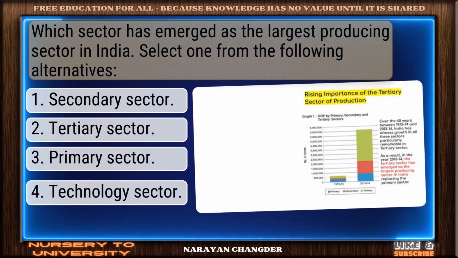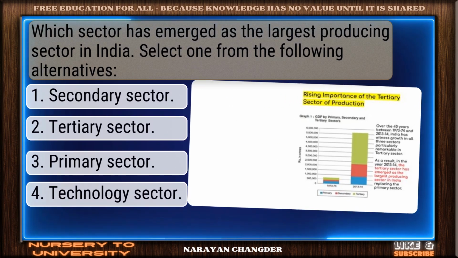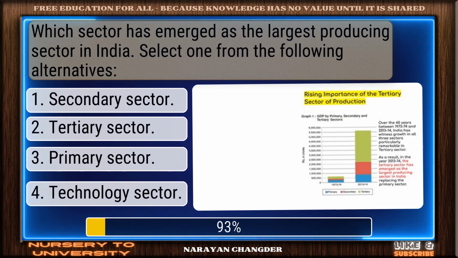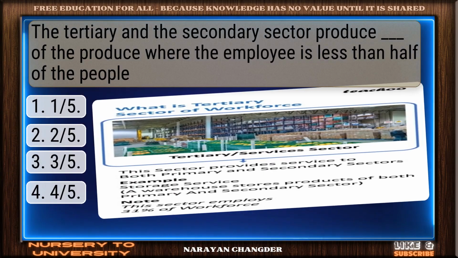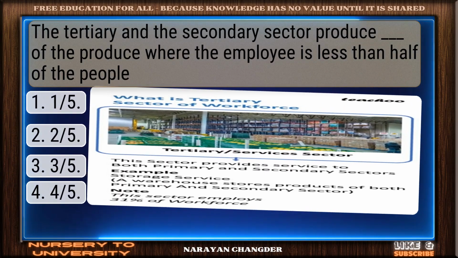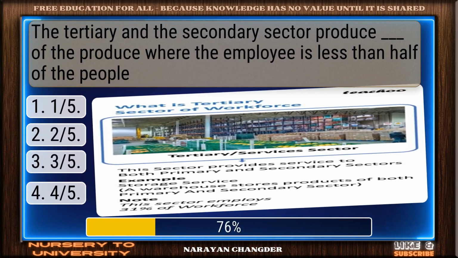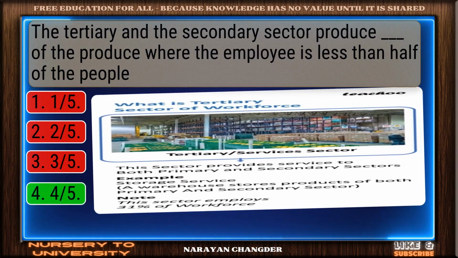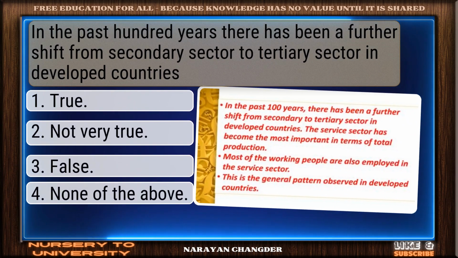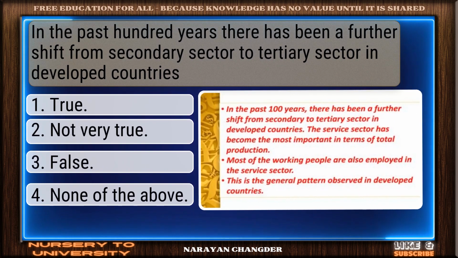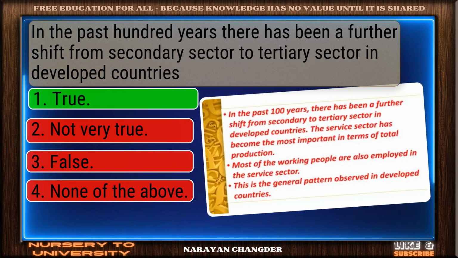Which sector has emerged as the largest producing sector in India? Select one from the following alternatives. Smart move. Tertiary sector is the accurate answer. The tertiary and the secondary sector produce what share of the produce, where the employment is less than half of the people? Solid response. 45 is valid. In the past 100 years, there has been a further shift from secondary sector to tertiary sector in developed countries. Bravo. True is the answer.